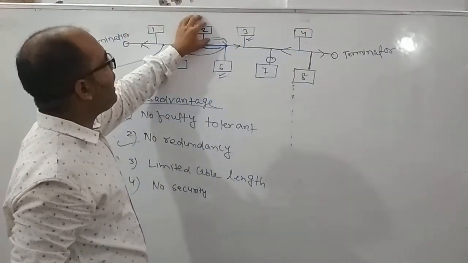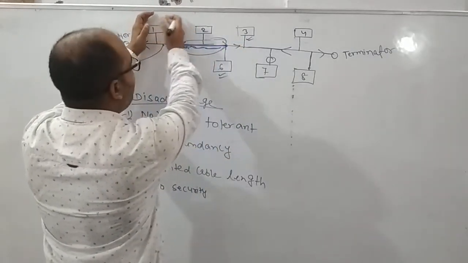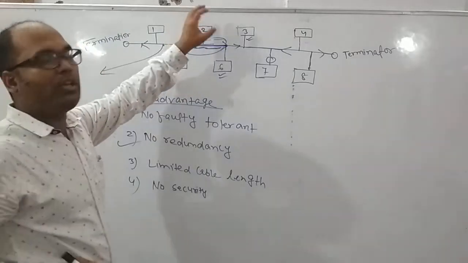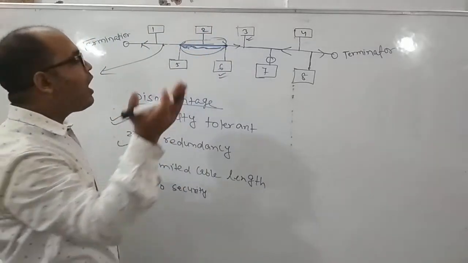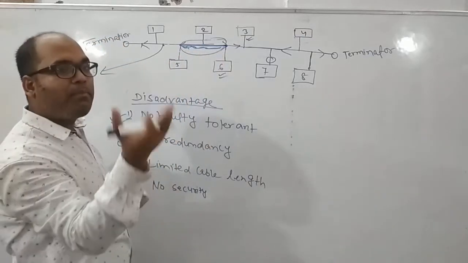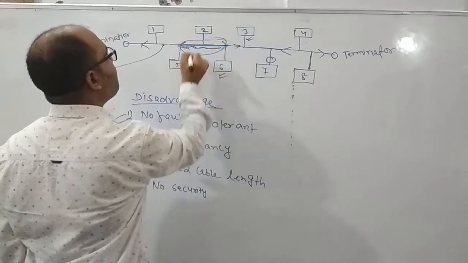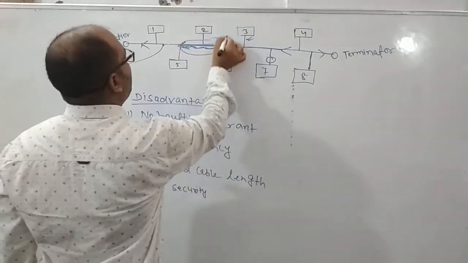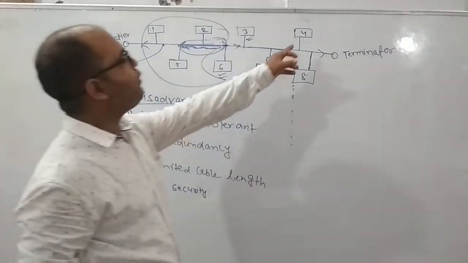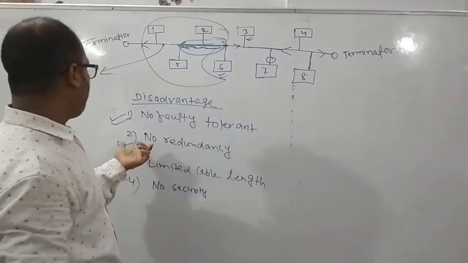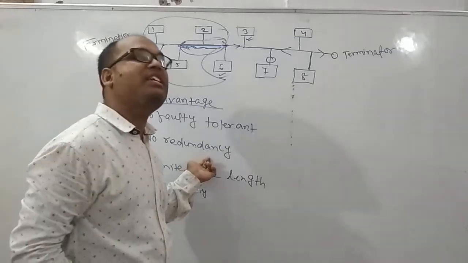So at that time, if there is a failure in this portion, this node will not accept the data, and this node also cannot accept the data. Why? Because there is no alternate path. Only this straight wire is there, and from here to here there is a problem. So all the nodes will not receive the data sent from node 4. So this was the no redundancy. Redundancy means a duplicate path is not there.